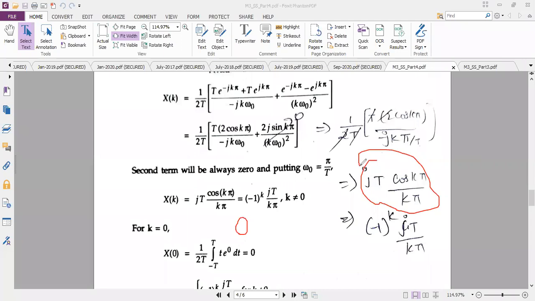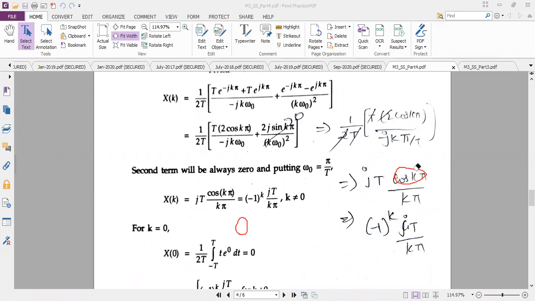See, cos k pi I can write as minus 1 power k. Whatever the value of k, even or odd, I will get the proper answer. For example, if I substitute k equal to 0, anything power 0 is 1, and 0 is an even number. Similarly, if k equal to 2, I get minus 1 into minus 1, which is 1. If k is odd, like 1, then I get minus 1 as the answer. So cos k pi can be written as minus 1 power k.